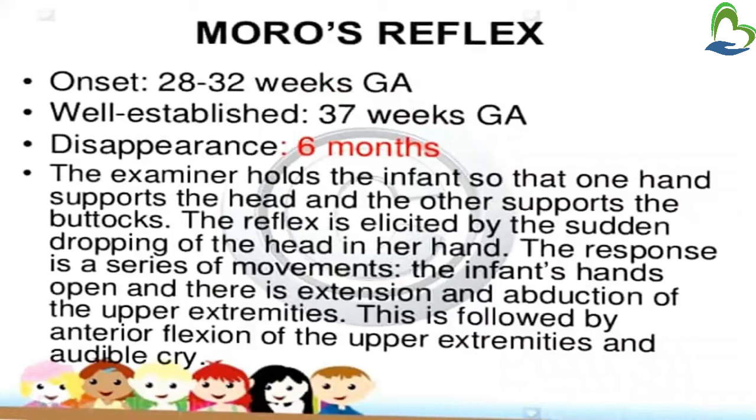The infant's hands open and there is extension and abduction of the upper extremities. This is followed by anterior flexion of the upper extremities and audible cry is present. So what happens in Moro's reflex?